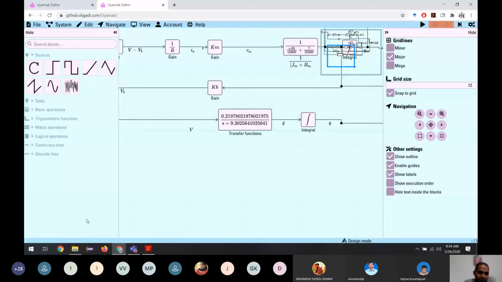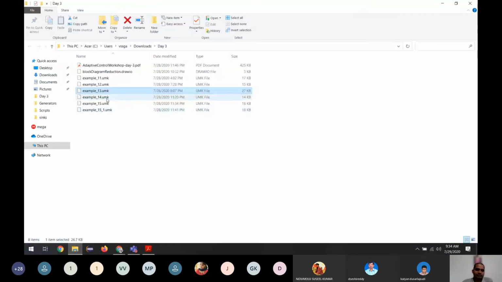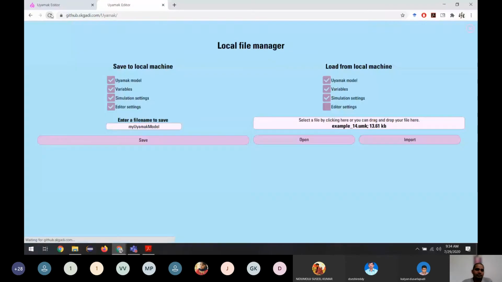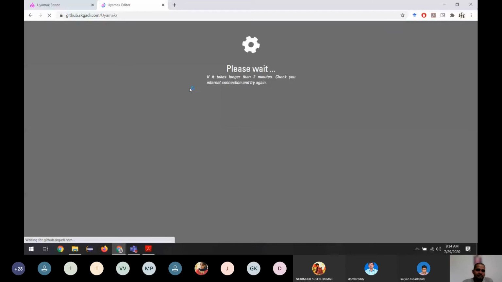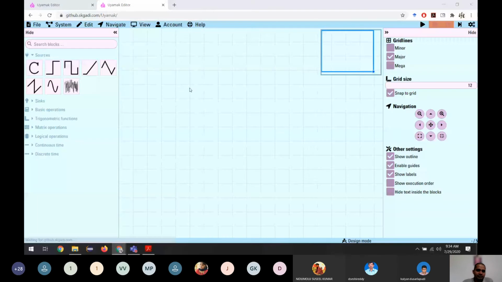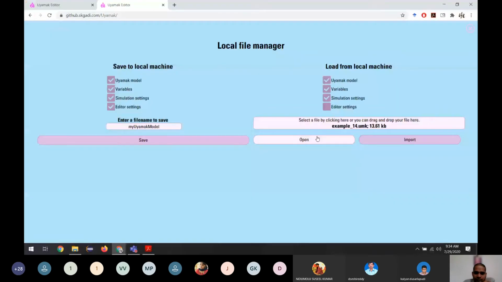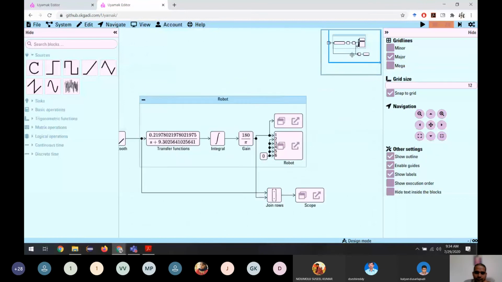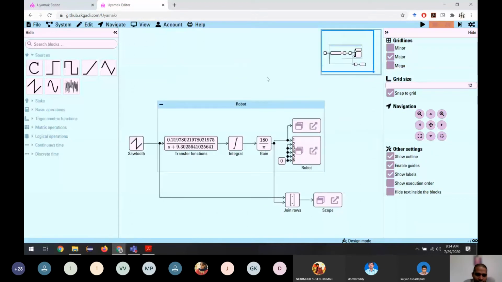So let's go to example 14. Let me refresh it once. So I'm putting all this in a small block to make sure we don't move this part any time.